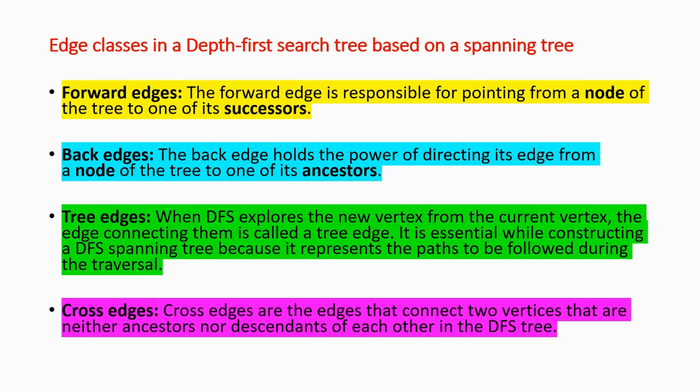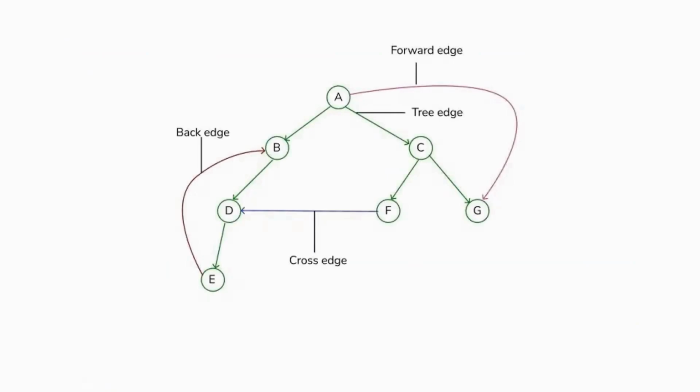A cross edge is an edge that connects two vertices that are neither ancestors nor descendants of each other in the DFS tree. So we can see here the forward edge, the backward edge, and the cross edge. Whenever we come from A to C, A to D, A to G, we directly backtrack.